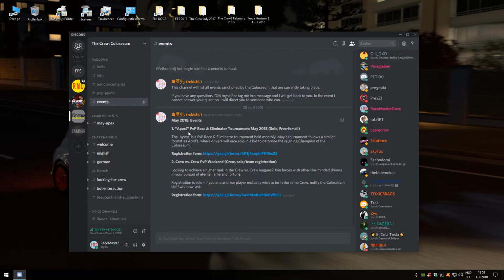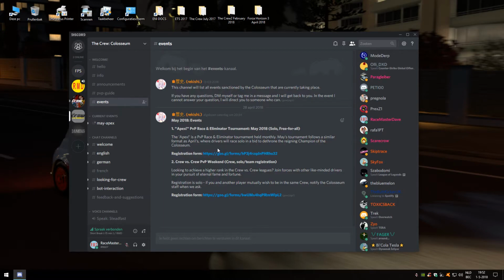And then you will see the May 2018 events here. There are two. You will have a PvP Race and Eliminator tournament, which is solo and free for all. And you will have a Crew versus Crew PvP weekend, which obviously is a Crew versus Crew battle, for which you can register as a team, or you can just register solo and then you will be appointed to a certain team. You can register by going into some Google documents or forms that you have to fill in. There's one for the solo and there's one for the Crew versus Crew.